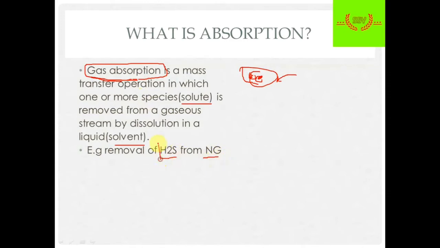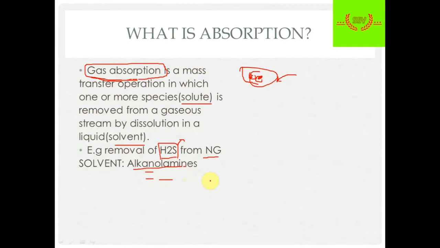H2S gas is undesirable in natural gas, so we add some solvent to the natural gas so that the H2S will come out with the solvent directly. The solvents for absorption are alkanol amines like methanol amine, ethanol amines, dimethyl ethanol amines, and so on.